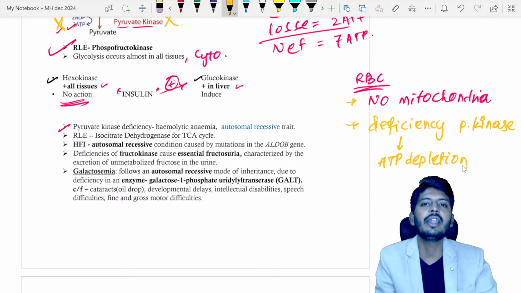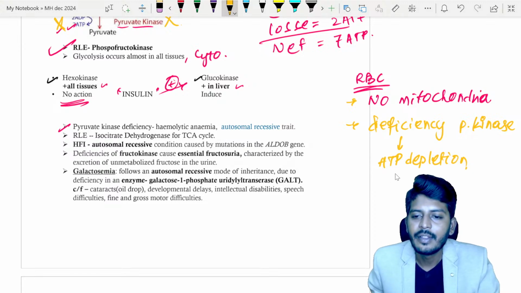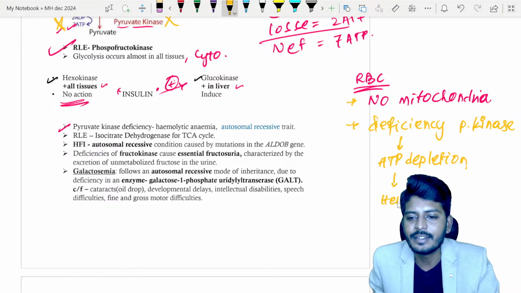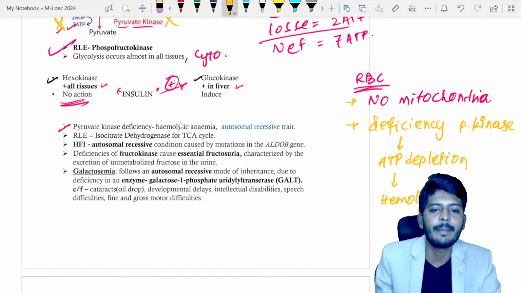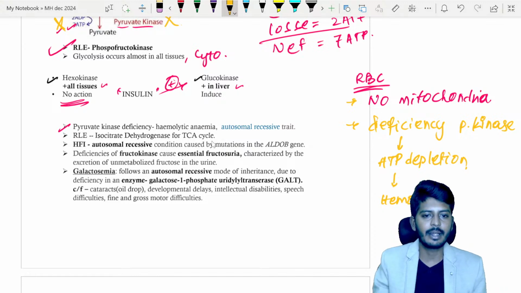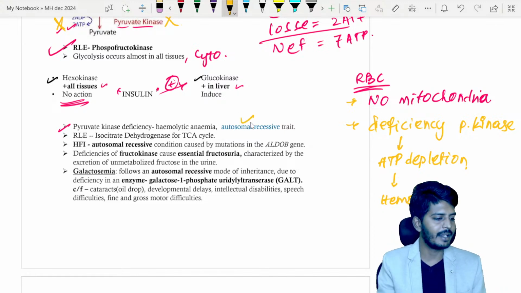ATP depletion will occur. So due to ATP depletion, that will lead to what? Hemolysis. So pyruvate kinase deficiency is a hemolytic anemia which is due to lack of pyruvate kinase enzyme. It is an autosomal recessive disorder. So please be very careful with it.